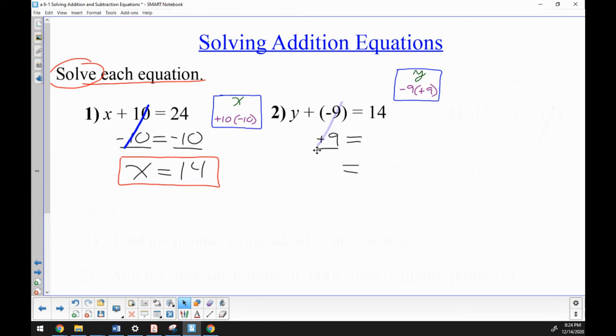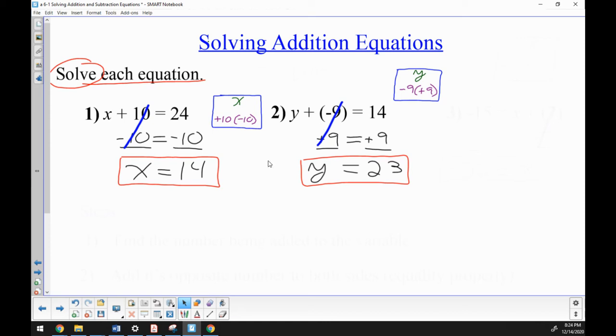The 9s will cancel out because negative 9 plus positive 9 is 0, and 0 plus y is y on the left side. On the right side, well, whatever I do to one side, I have to do the other. So I'll do a plus 9. 14 plus 9 is 23. So y is equal to 23. And I know this is the answer because if I try to check, 23 plus negative 9 is 14.